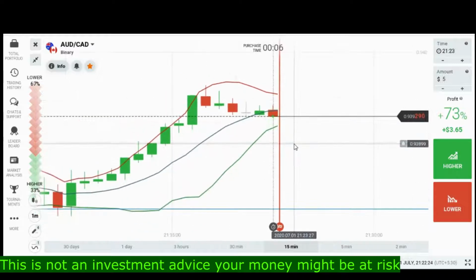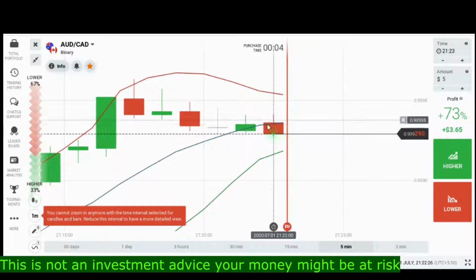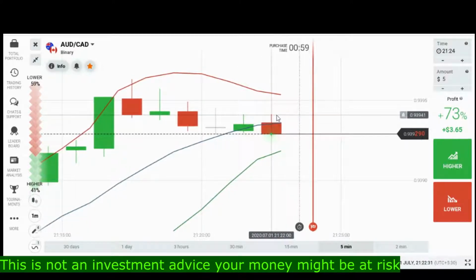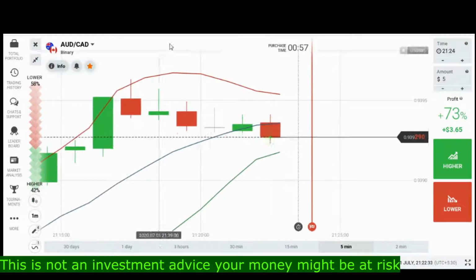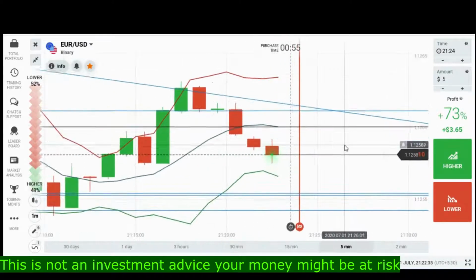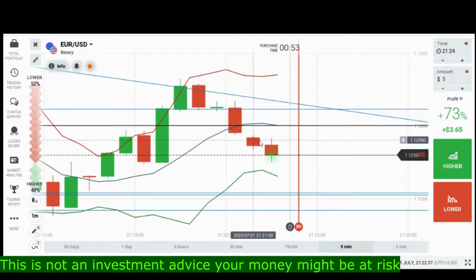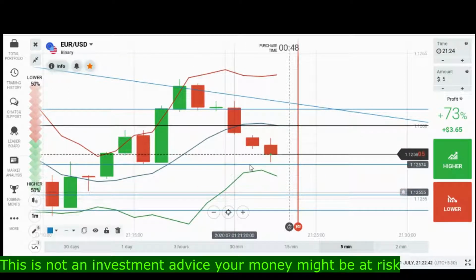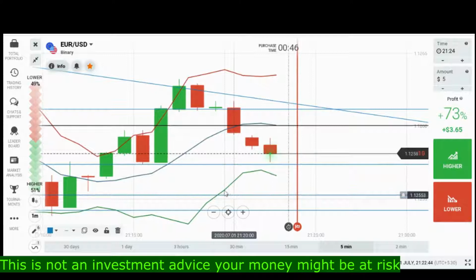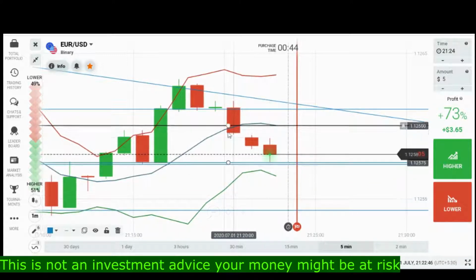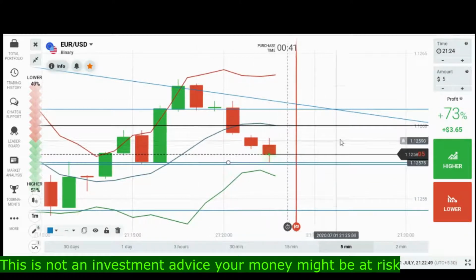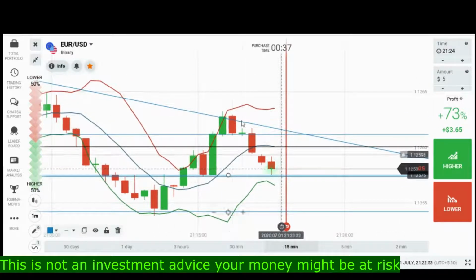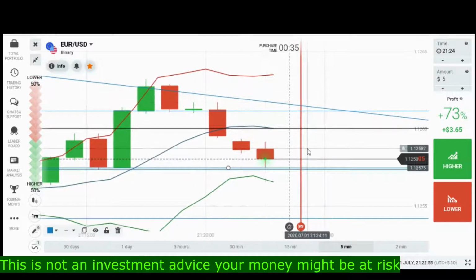Okay, no, I was waiting for that candle to finish above that line so that I can place the trade with a safety margin, but I did not meet the opportunity here. This is a very strong candle. This was a spinning top, and it's a kind of missed opportunity, because this is a good trade here, and this is a sign that the market wants to go some more down. You can see this is the major downtrend and the minor trend as well in our favor. So here there are a lot of chances.